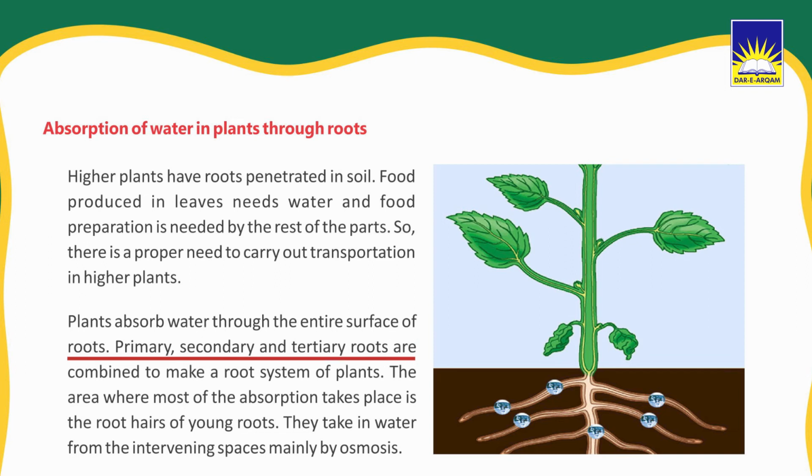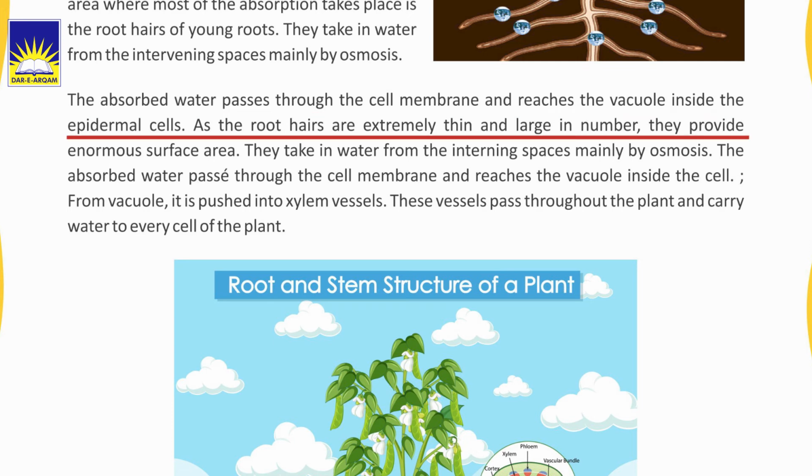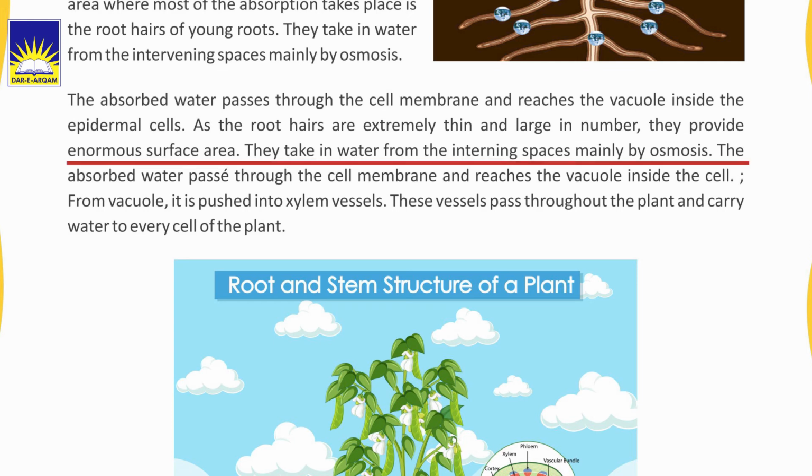Primary, secondary, and tertiary roots are combined to make the root system of plants. The area where most of the absorption takes place is the root hairs of young roots. They take in water from the intervening spaces mainly by osmosis. The absorbed water passes through the cell membrane and reaches the vacuole inside the epidermal cells. As the root hairs are extremely thin and large in number, they provide enormous surface area.